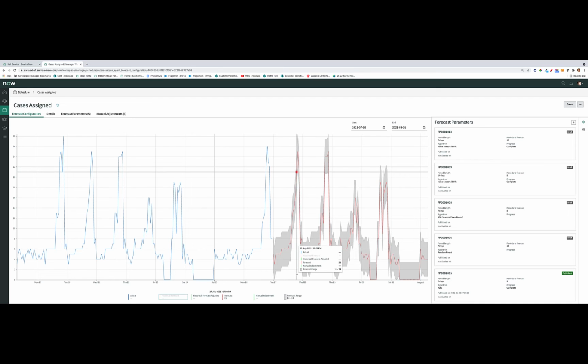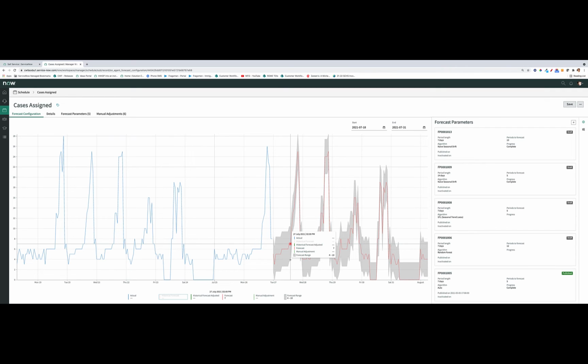So it's saying, hey, we're forecasting. Now the gray area represents the upper and the lower bound of the forecast. And the red area represents what the algorithm is actually projecting the forecast to be in terms of number of agents required to handle the work volume at a given point in time in terms of hourly intervals.